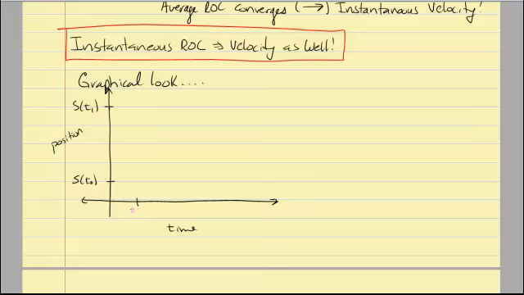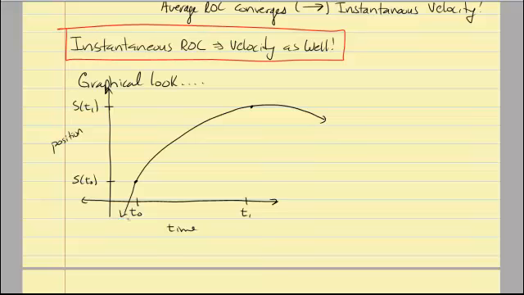Now on our horizontal axis I have time. So I have my initial time and my ending or my terminal time. So what we can look at here is just some graph. We can see that these points intersect. t0 plugged in gives me s of t0 up here. I'm going to be looking at an increasing function that has negative concavity. So this is the function I'm looking at.